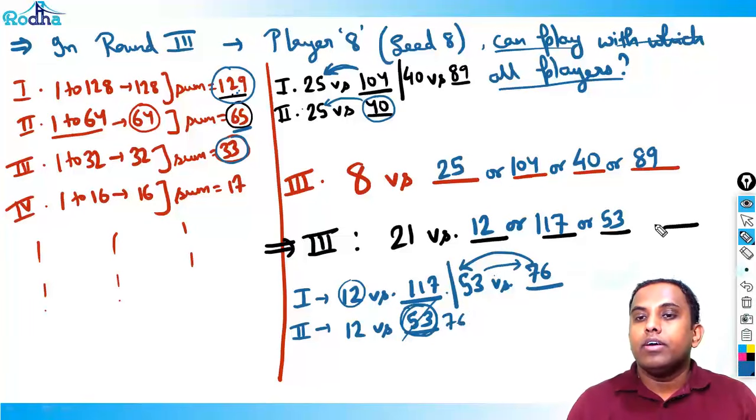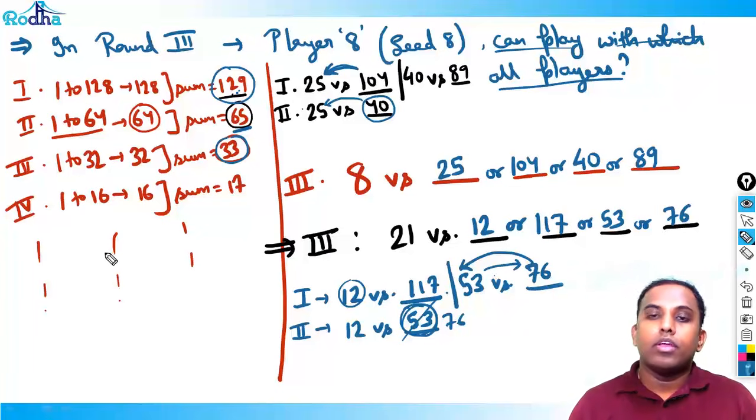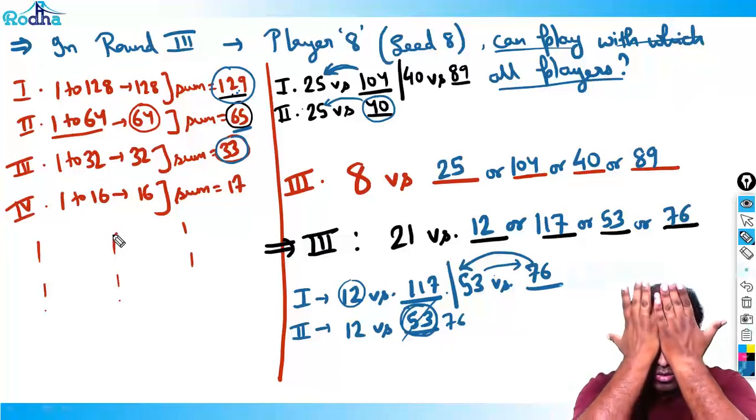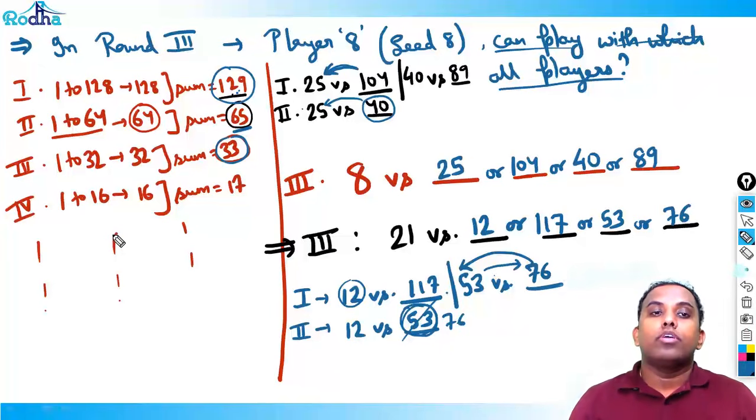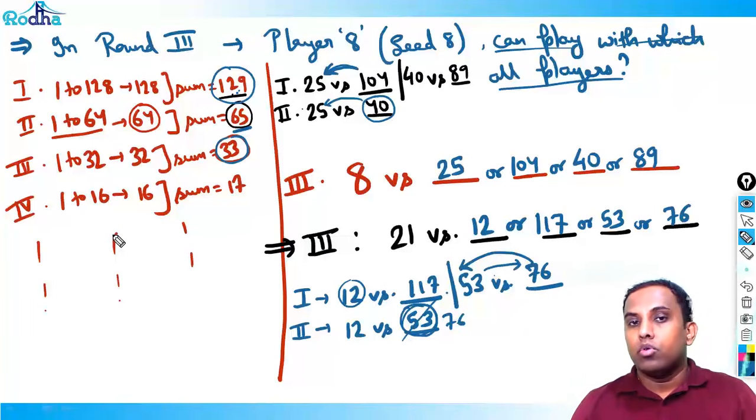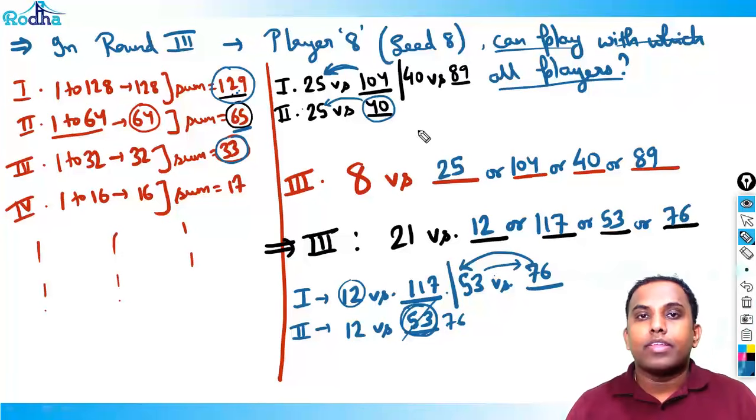So here 76 can also come as a possibility. Fine. These are the 4 possibilities, which we have taken just as an example. In the next questions we can have more possibilities, right? I hope you got this kind of set. Now we can do the actual set which we were doing. Let's solve that set in the next part. Okay, thank you for watching.